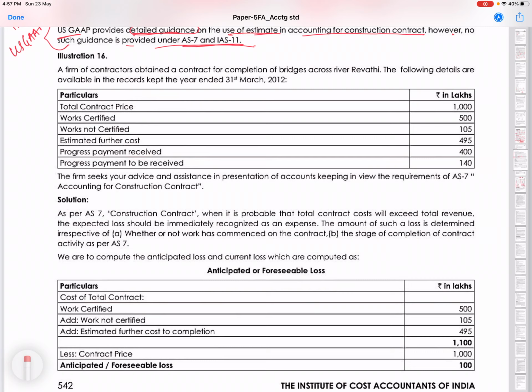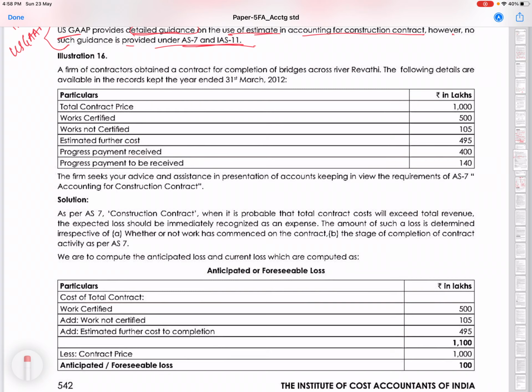So first, step 1: at the initial stage, when the contract is ready and we are sure that the contract is about to start, we should verify whether we will make profit or loss on that contract. So we should estimate the cost and find out whether there will be a profit or loss. If it is probable that there is a loss on the completion of the contract, immediately it should be booked, as per the conservatism principle. We have to book the losses in advance.